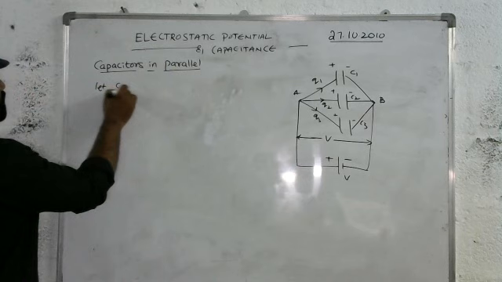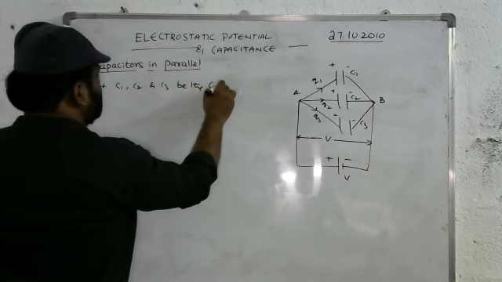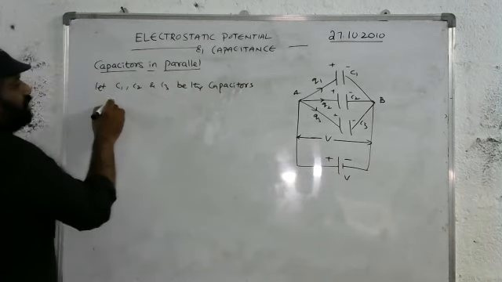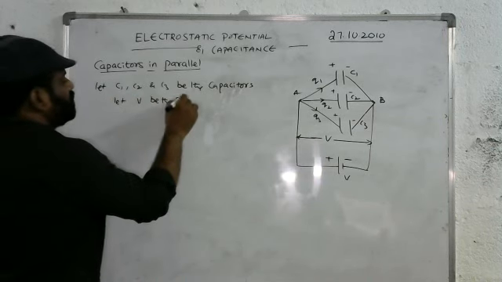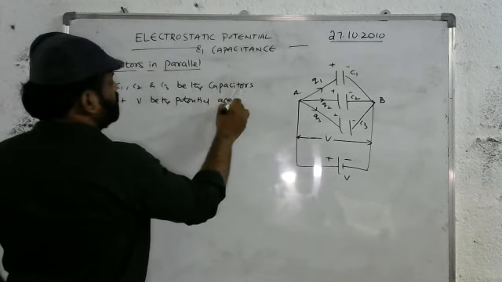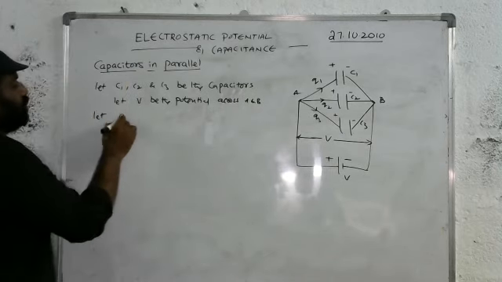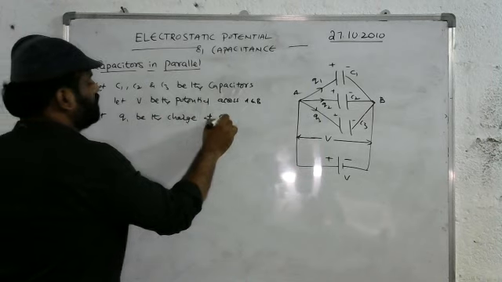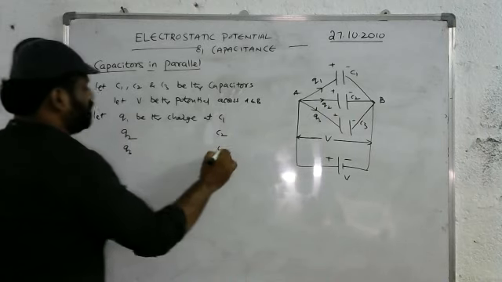Let C1, C2 and C3 be the 3 capacitors connected to a battery of potential V. Let V be the potential across A and B. Let Q1 be the charge at C1, Q2 the charge at C2 and Q3 the charge at C3.